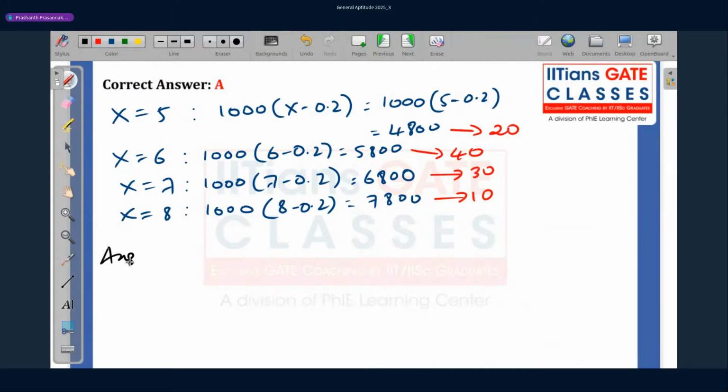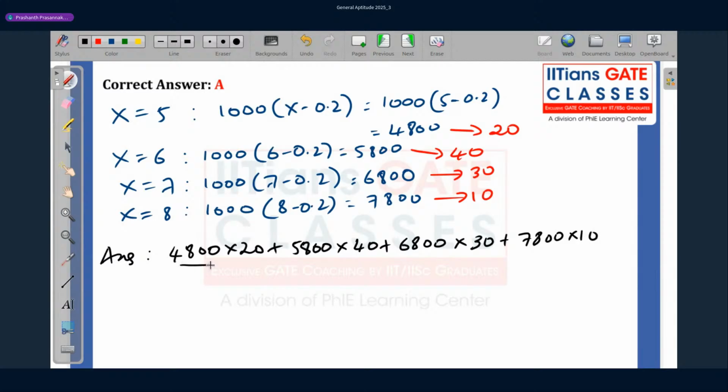And the answer required is 4800 into 20 plus 5800 into 40 plus 6800 into 30 plus 7800 into 10, all divided by 20 plus 40 plus 30 plus 10.